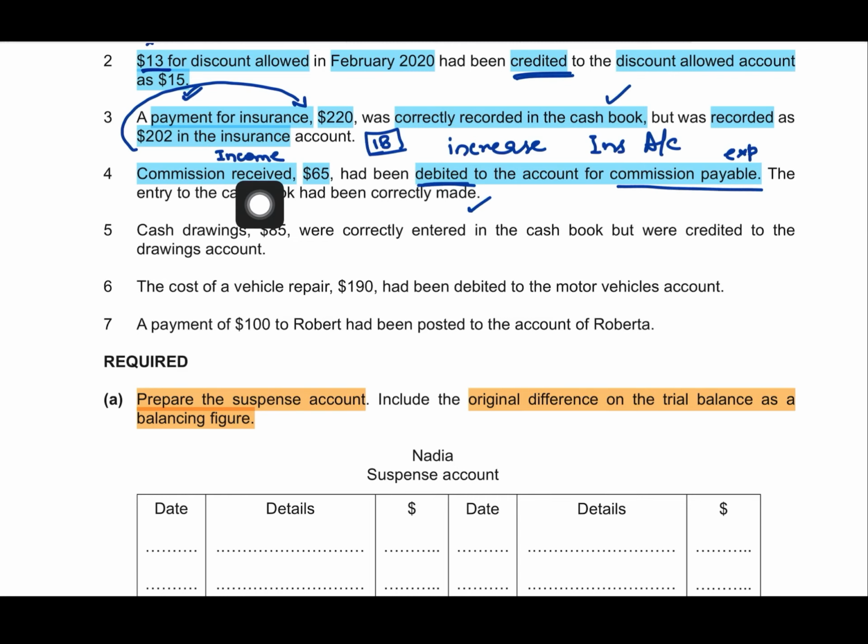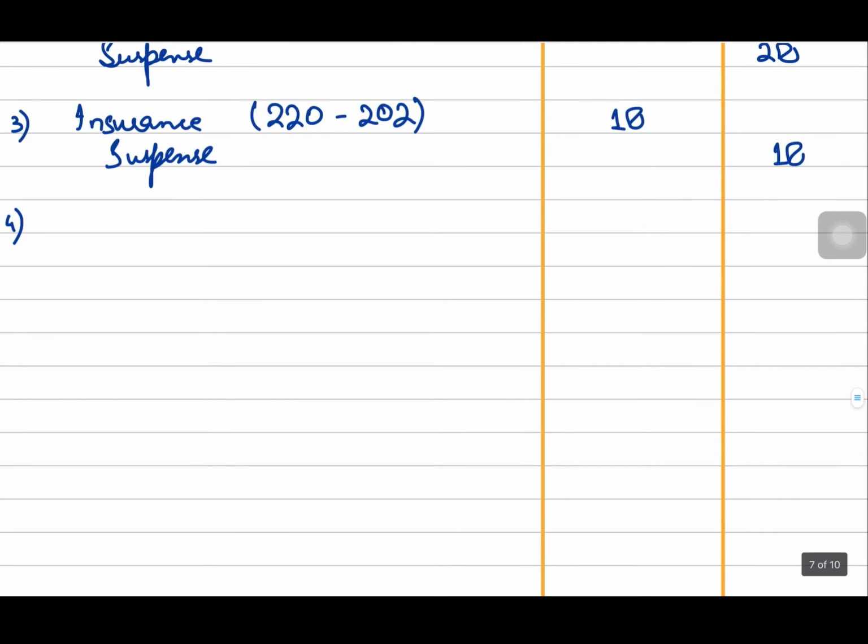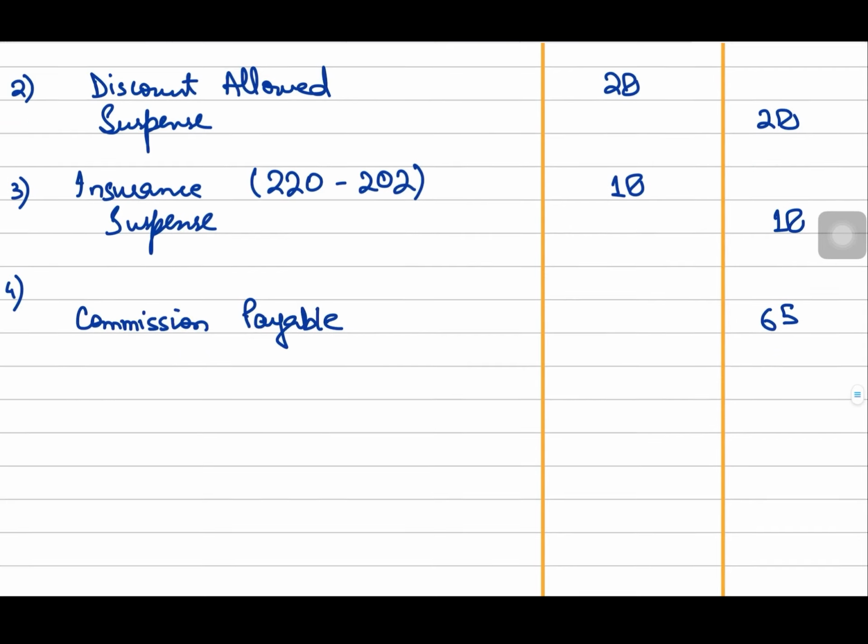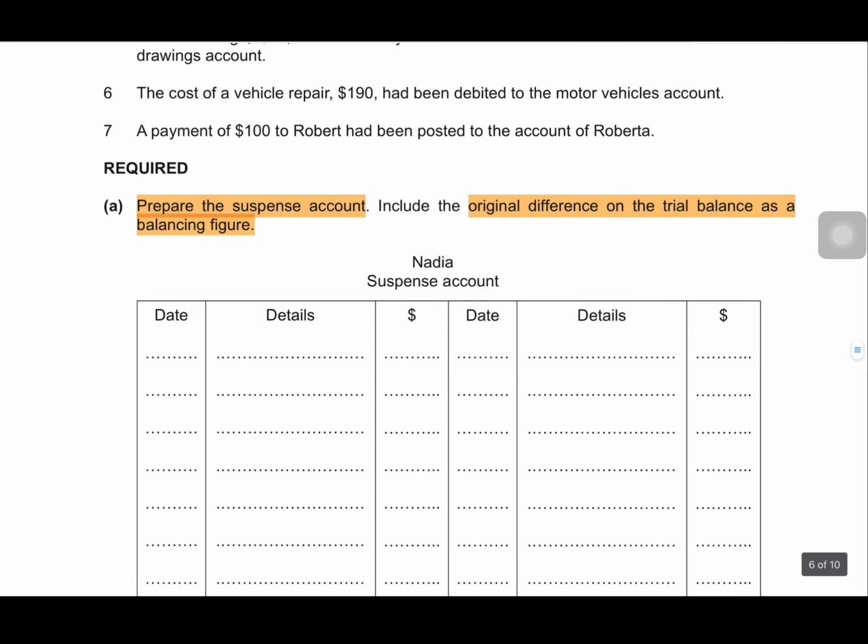In an income account, we have not recorded the value, and instead we have recorded that in an expense account. Now we have debited an expense. However, expense should not have been involved at all. So now how will we correct this? By crediting commission payable. So let's first write this down, that commission payable will be credited by 65, because commission payable had nothing to do with this transaction. This was an income related transaction. We have accidentally recorded this as an expense account.